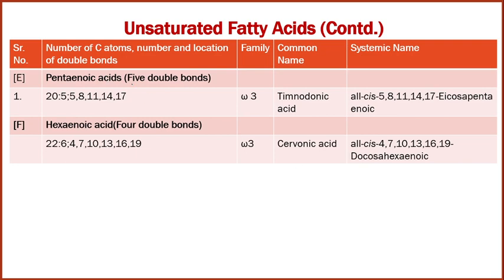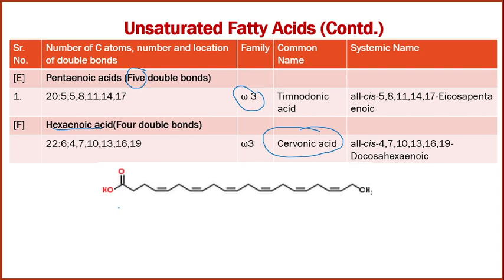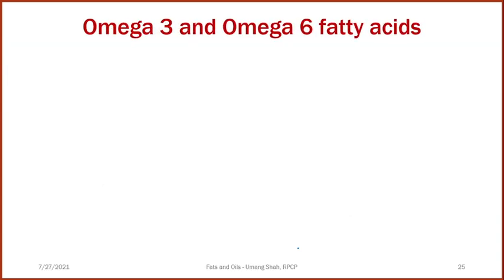Another is pentaenoic acid, where 5 double bonds are present, which comes under omega 3, and timnodonic acid is an example. Next is hexaenoic acid. Docosahexaenoic acid is an example of the hexaenoic acid. This is the structure of the hexaenoic acid where 6 double bonds are present: 2, 3, 4, 5 and 6. It comes under omega 3 fatty acids because, counting 1, 2 and the third carbon, a double bond starts. So this is all about the unsaturated fatty acid classifications.